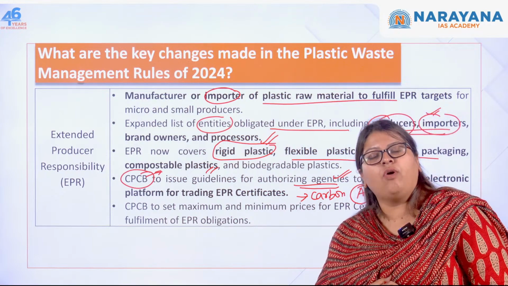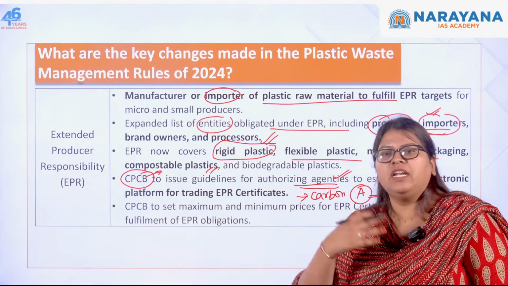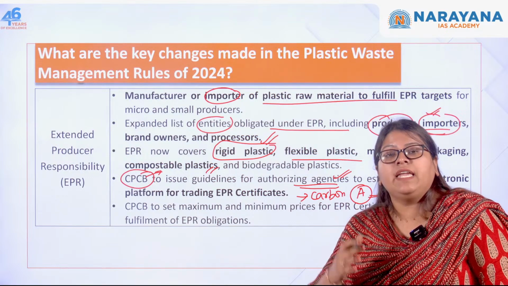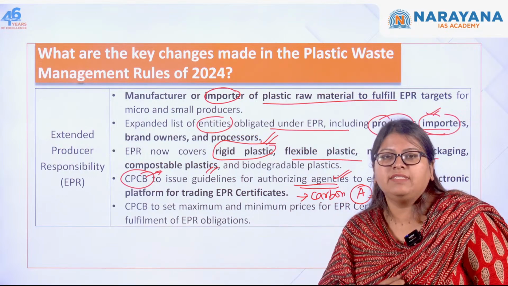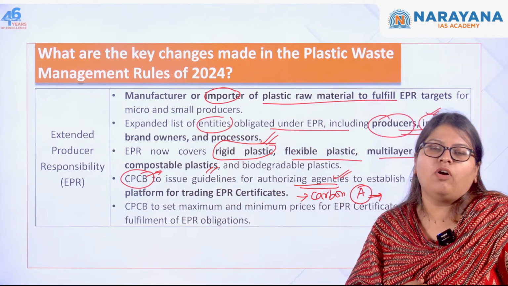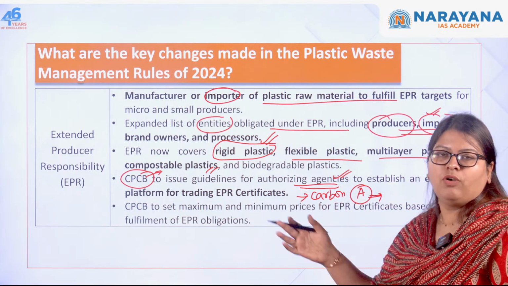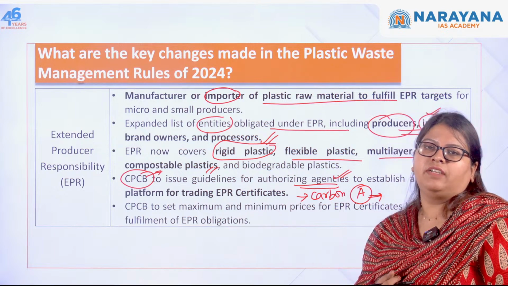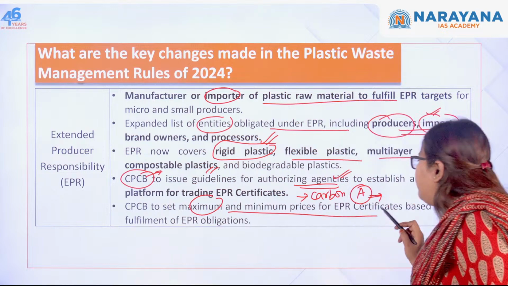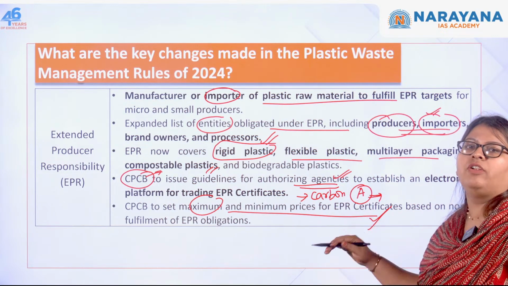See, if you look over here, the cycle starts with the retailer. The consumer buys and uses the product and then leaves away the scrap, for example the plastic used for packaging, the covers, etc. Now the producer is responsible to collect it, to process it, to recycle it, as well as to find options to dispose of it in a sustainable manner. In that process, if he feels any of the materials can be reused, then he can reuse them to manufacture products and send them to the market. So this is the cycle of EPR and producer responsibility.